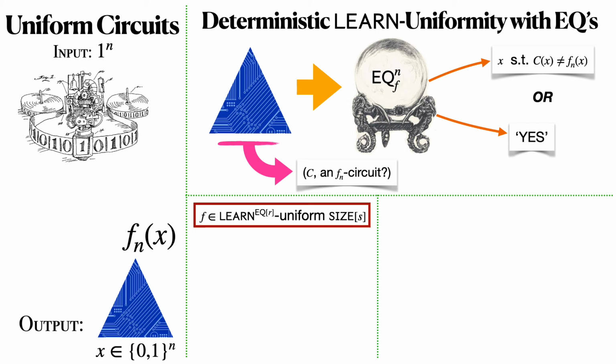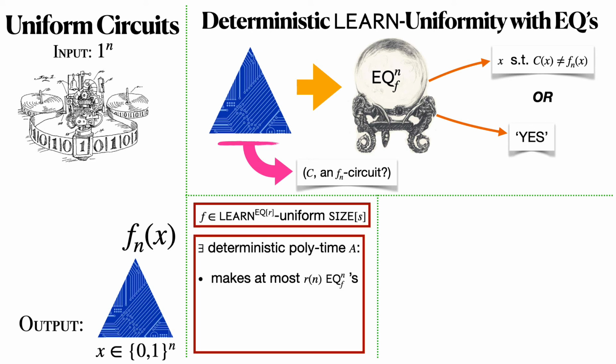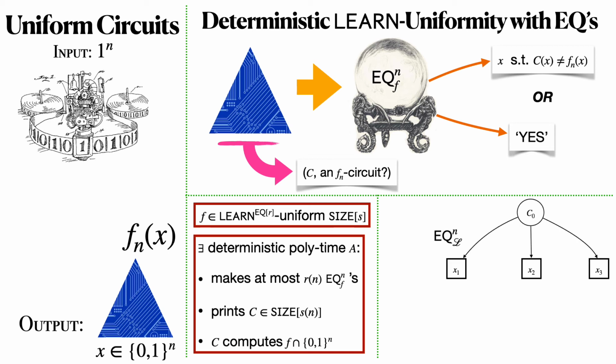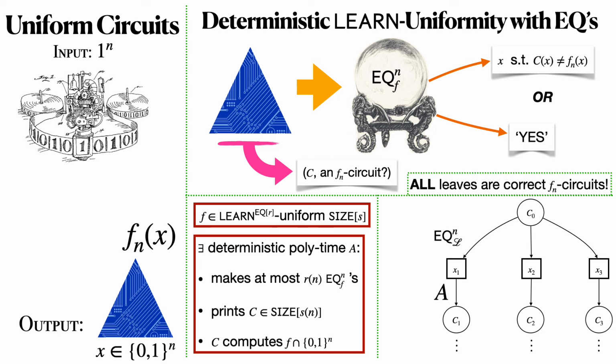Using this, we can define the following uniform circuit complexity class of learn EQR uniform size S, where you can think of the computation of these machines as a tree that starts from an initial state, asks an equivalence query, and then continues on with computation. And importantly, any valid sequence of answers to these equivalence queries leads to a correct circuit. And you can see that this is a depth R of n tree.